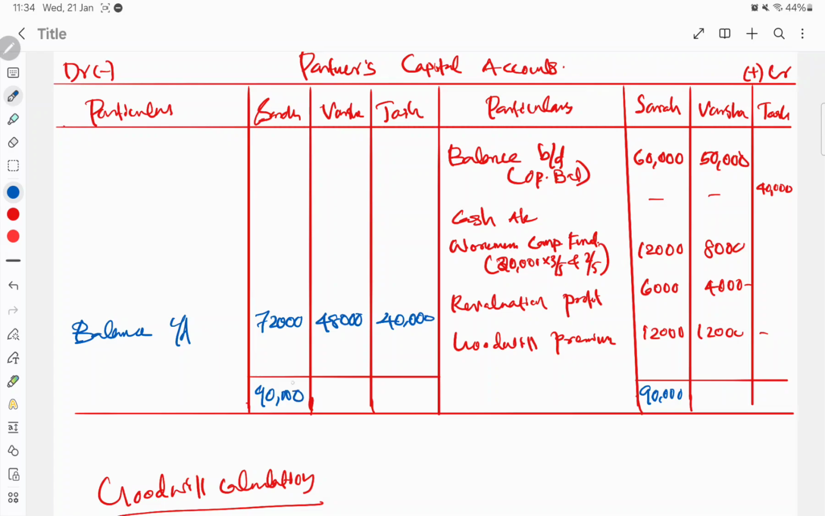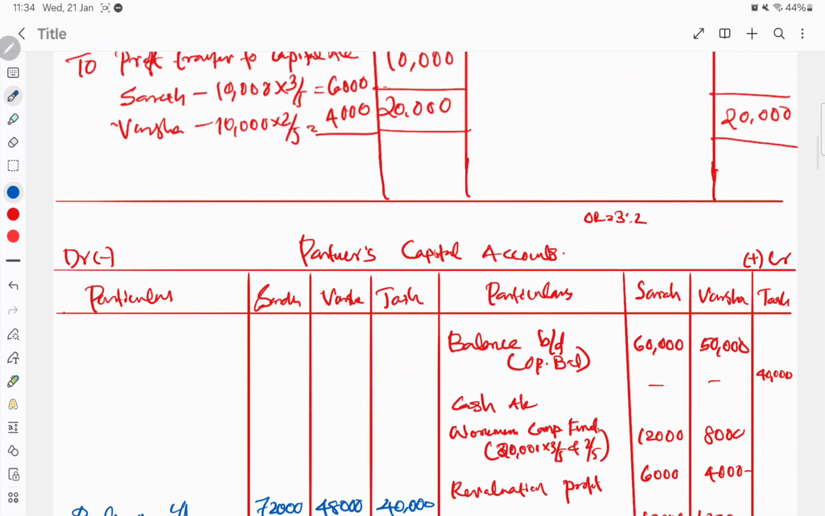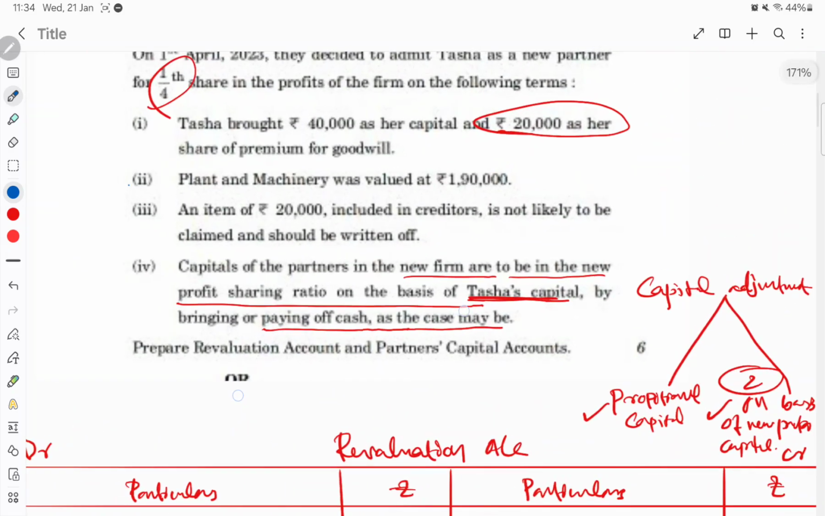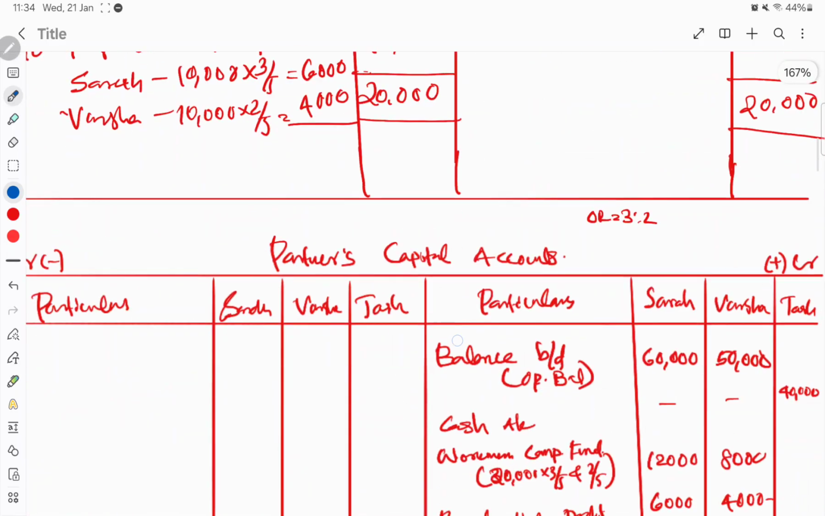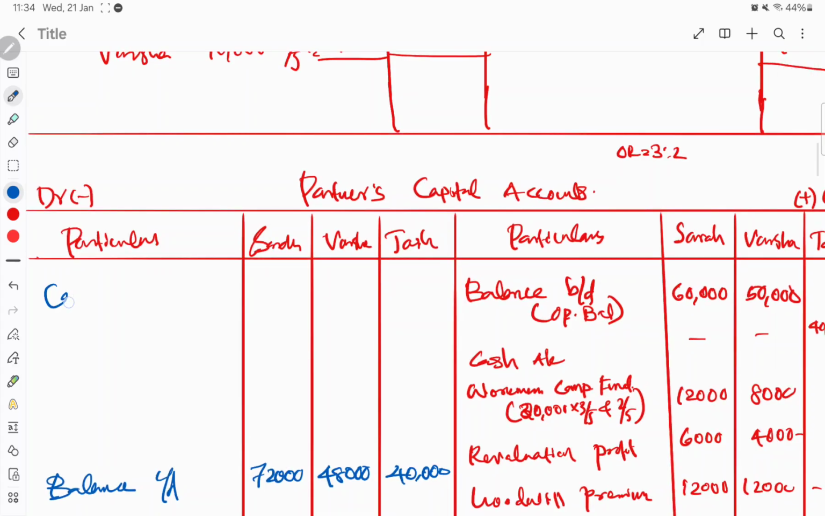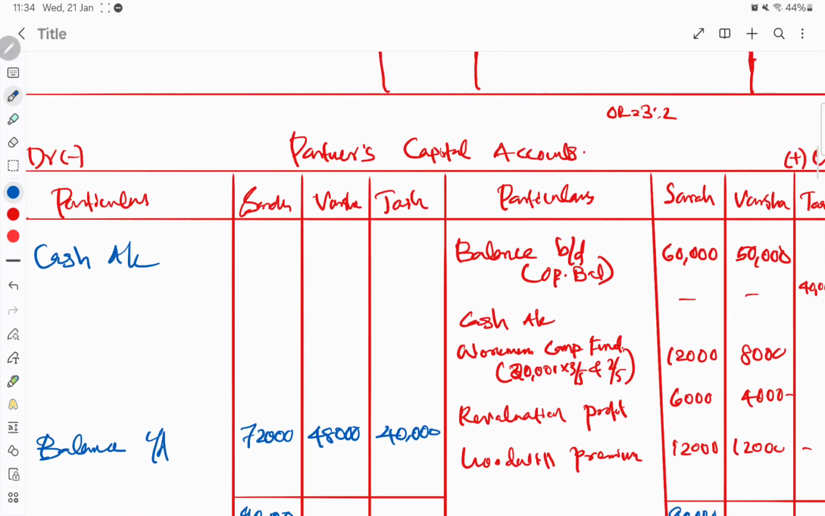So 90,000 minus 72,000 will go to the cash account. Sometimes in your question they will mention transfer to current account. But here they said paying off in cash, so we can write cash instead of current account. If they are asking you to post to current account, then instead of cash, you write down current account. So that will be 90,000 minus 72,000, which is 18,000 here.